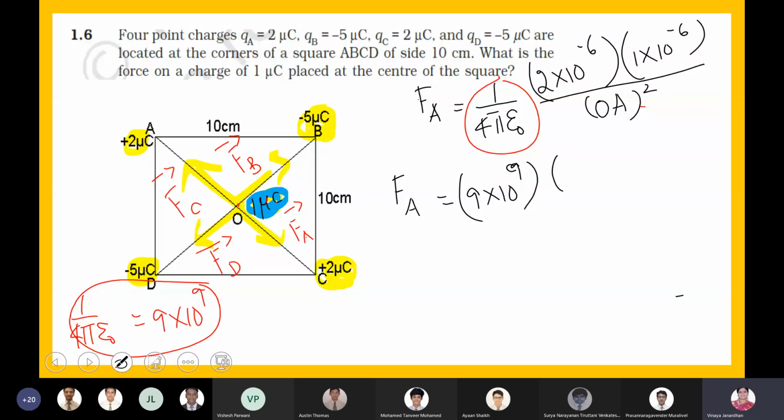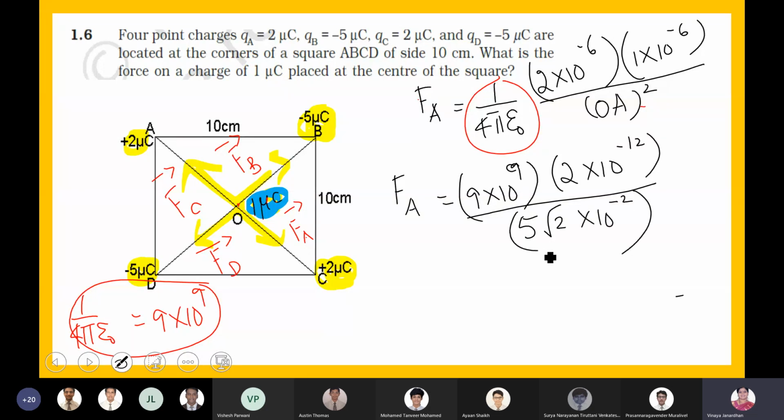Then you have 2 into 10 to the power of minus 12 divided by OA squared. What was the value of OA? 5 root 2. 5 root 2 centimeter. So 5 root 2 into 10 to the power of minus 2 meter the whole square.